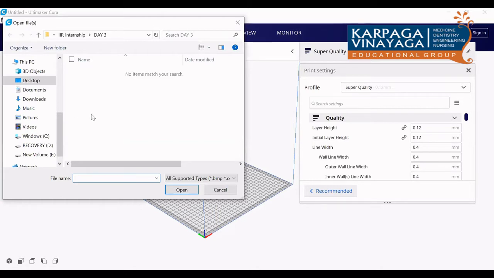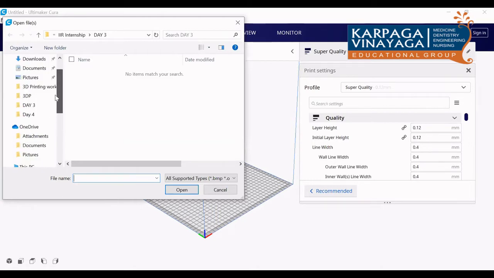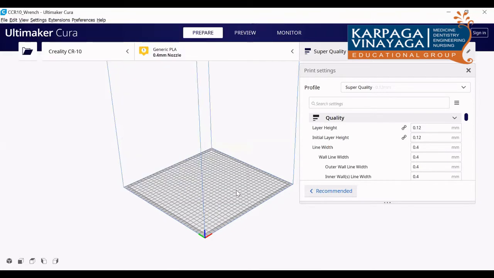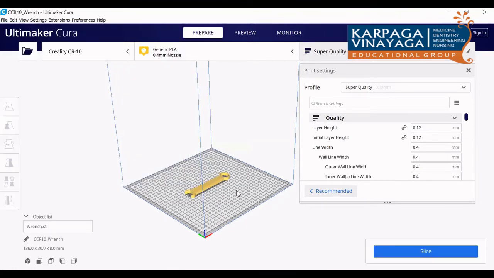So just click that, then you can go where you have stored that STL file. Only you have to take that STL file. What you have designed yesterday, that STL file is loaded here. Now I am going for slicing this.